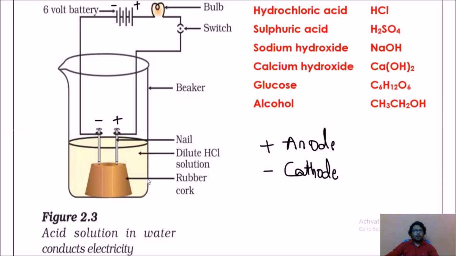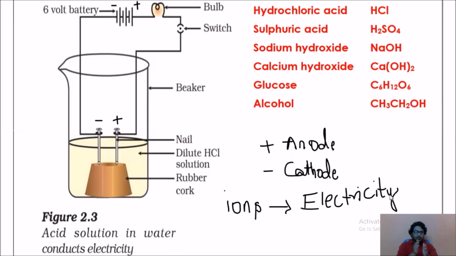Now, what we have to do is first add distilled water to it. We know distilled water is a bad conductor of electricity. Why is it a bad conductor? Quite simple: distilled water doesn't contain any ions. Ions are responsible for electricity. Try to remember this. Ions are responsible for conducting electricity in a solution.